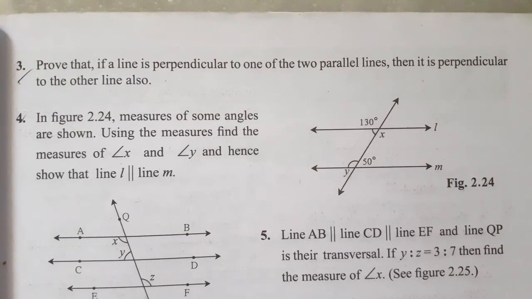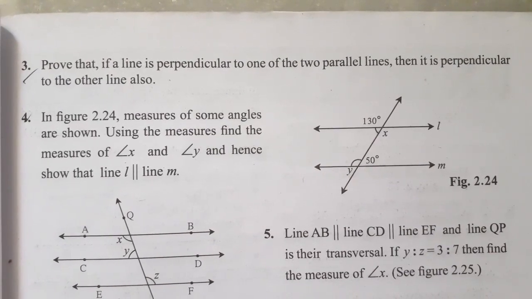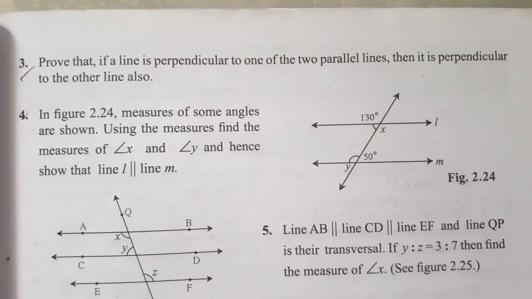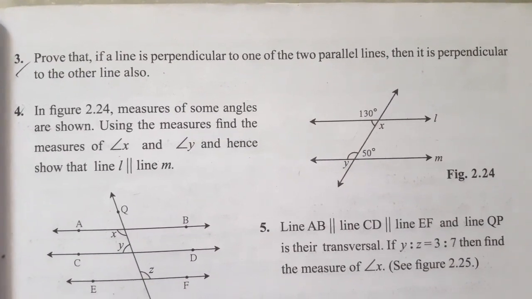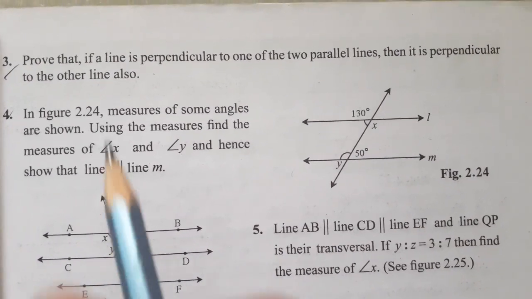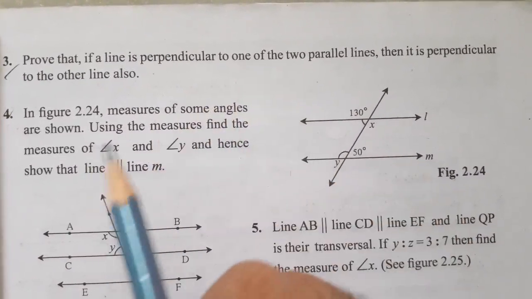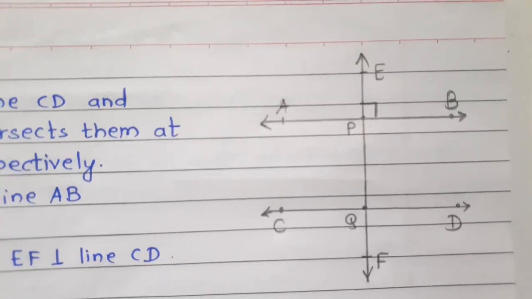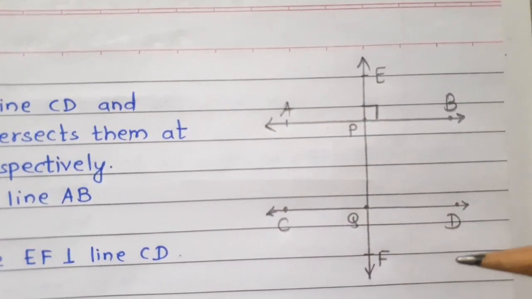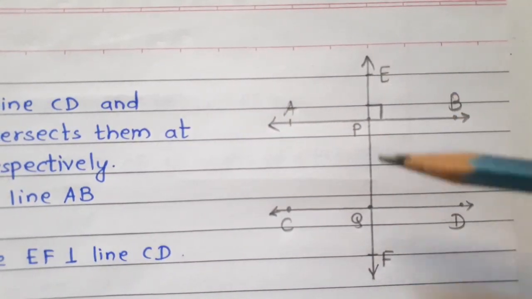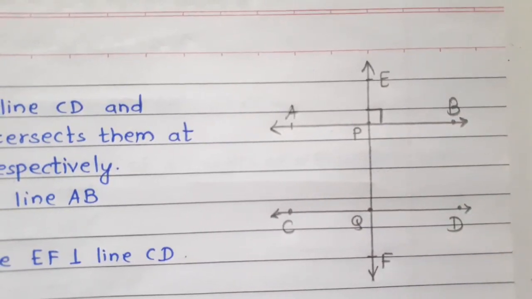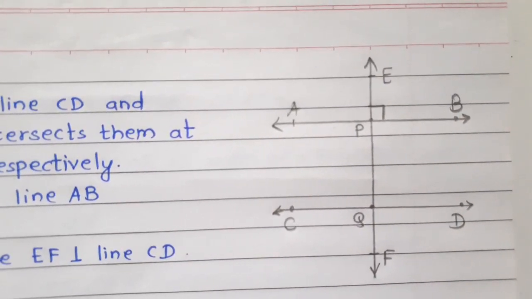Example third. Prove that if a line is perpendicular to one of the two parallel lines, then it is perpendicular to the other line also. Here two lines are parallel and a line is perpendicular to one of them. That means, here line AB and line CD are parallel, and line EF is perpendicular to AB. Then we have to prove that line EF is also perpendicular to line CD.